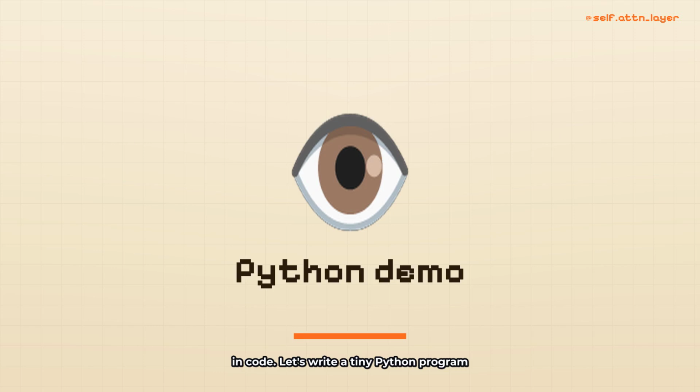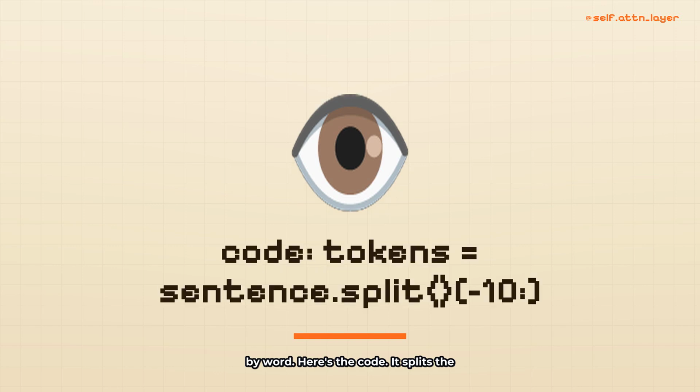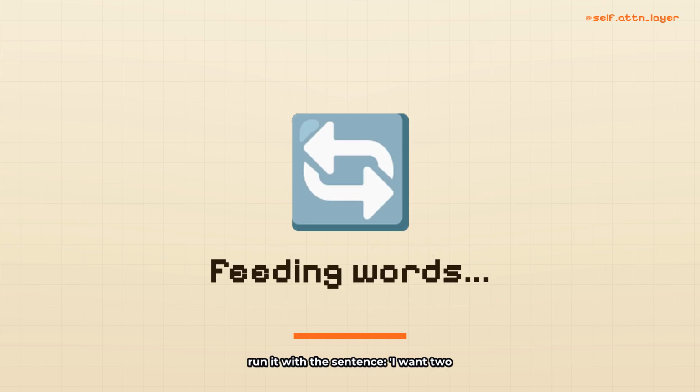Let's write a tiny Python program that simulates this whiteboard. We'll use a 10-token window and feed it a sentence word by word. Here's the code. It splits the sentence into tokens, keeps only the last 10, and shows the window after each word. Let's run it with the sentence, "I want 2 pizzas, no anchovies, extra cheese, please." We'll feed it word by word and watch the window slide.